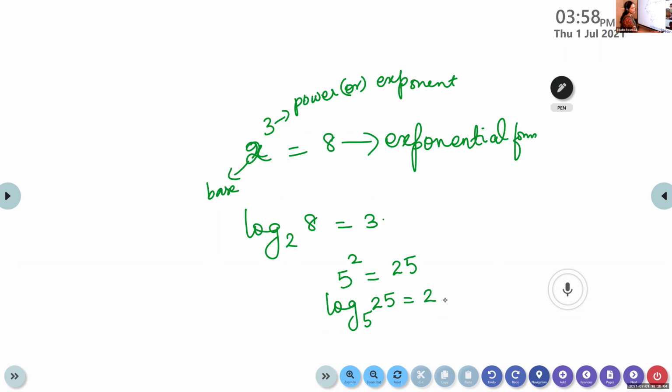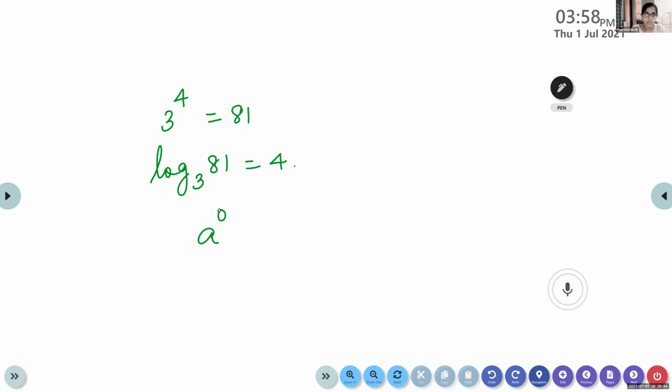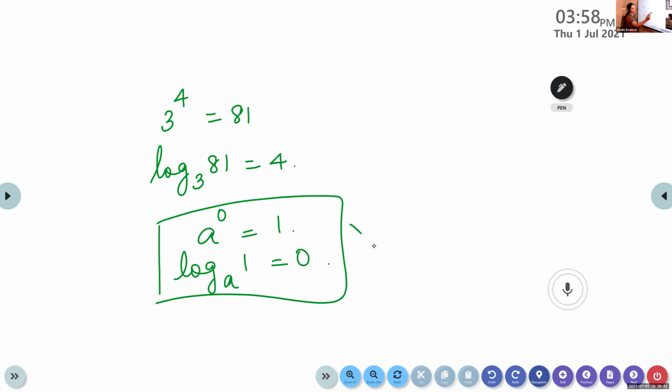Now, what is 3 raised to 4? 3 raised to 4 is 81. So we can write this as log 81 to the base 3 is 4. What is any number raised to 0? It is 1. So what can we write here? Log 1 to the base a will always be 0. Log 1 is always 0.